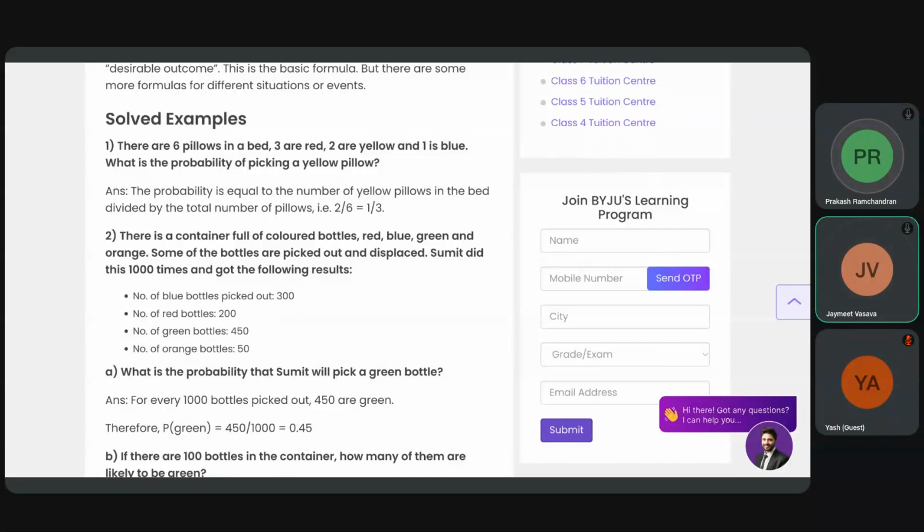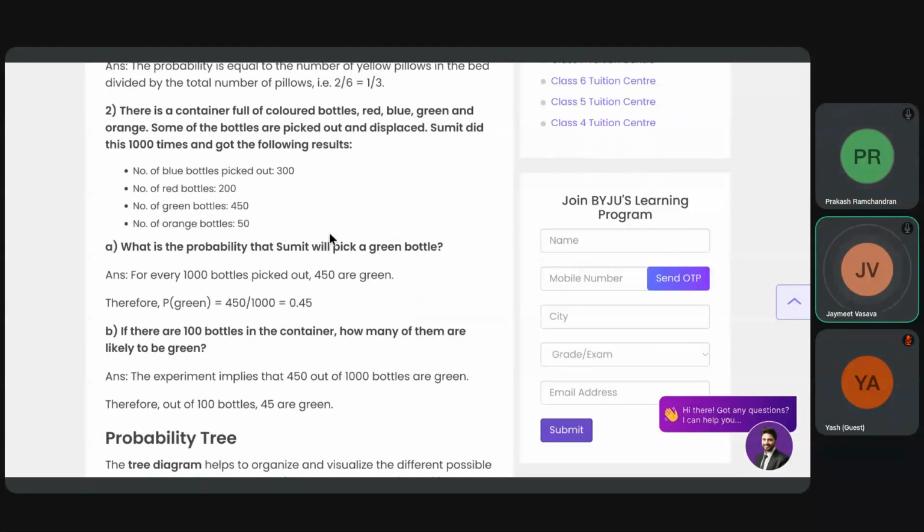There are 6 pillows on a bed. 3 are red, 2 are yellow, 1 is blue. What is the probability of picking a yellow one? Yellows are 2 and total is 6, right? So the probability that it's yellow is 2 by 6, because 3 plus 2 plus 1 is 6 pillows total. So total is 6 and favorable is 2, 2 by 6. So it is 1/3. So picking a yellow is 1/3.